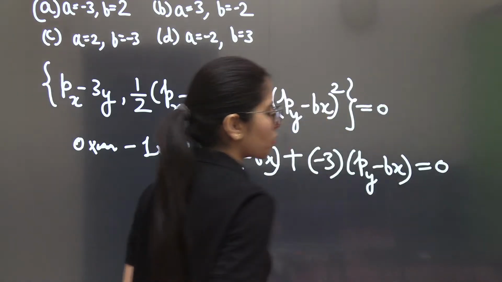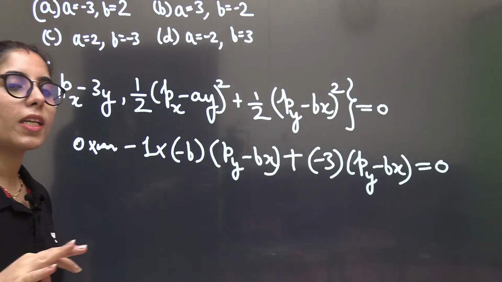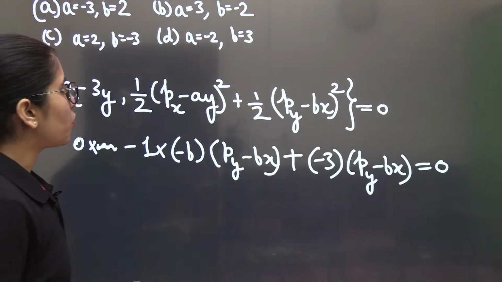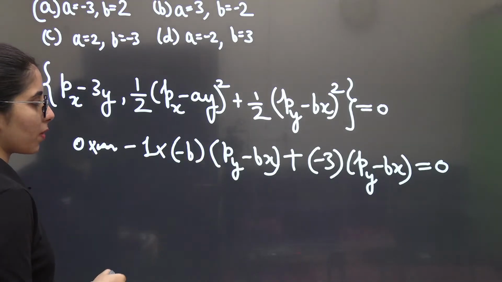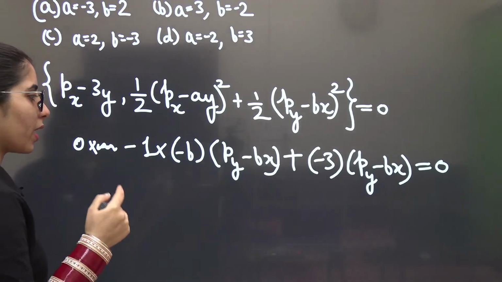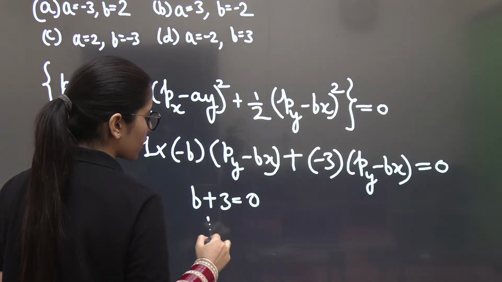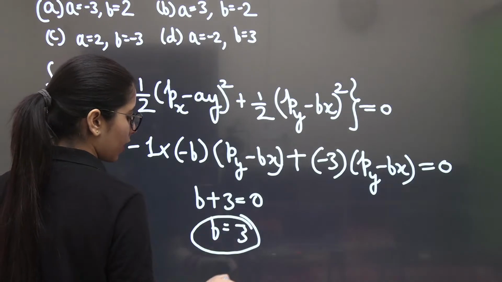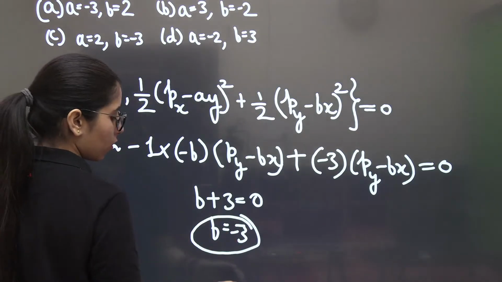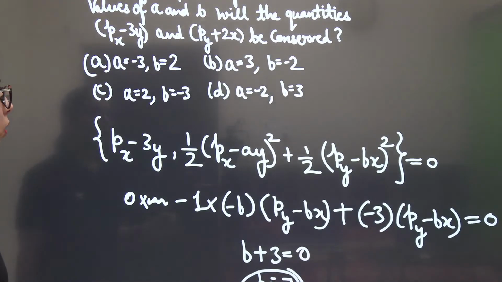Now it is the complete expression. Earlier, I had just taken the differentiation with respect to x coordinates, not y. But if you write it completely, as you can see, x and y both are involved there, you will get this expression. Let's take py minus bx common and minus sign common. So you will get b plus 3 equal to 0, which is b is equal to minus 3. You can even check out the sign. If you are going to get something else here, you can check whether it is going to be present in the expression somewhere or not. Okay, so check out the sign.